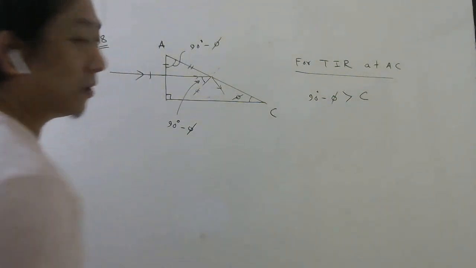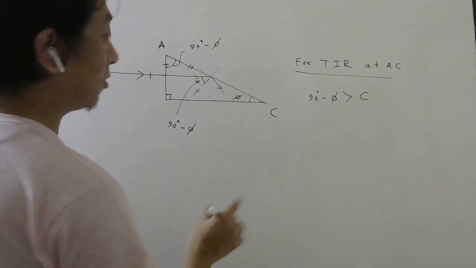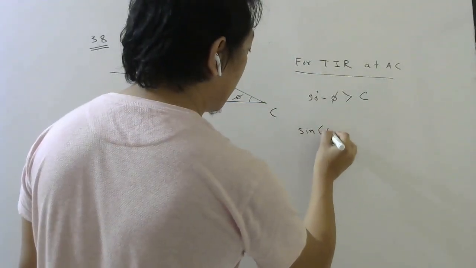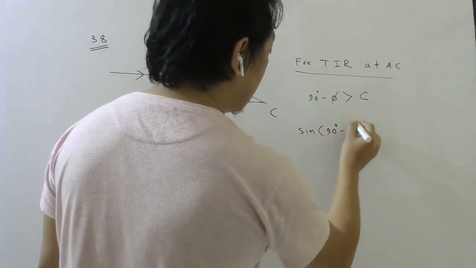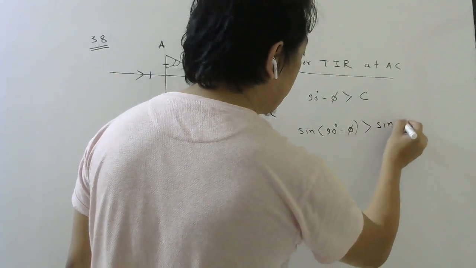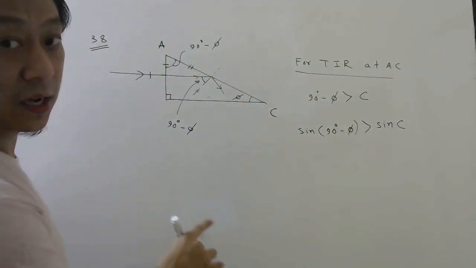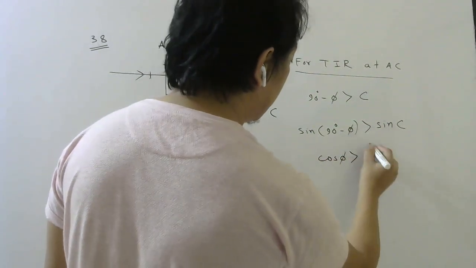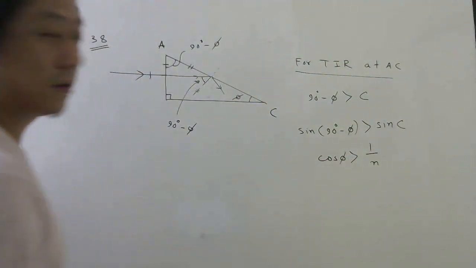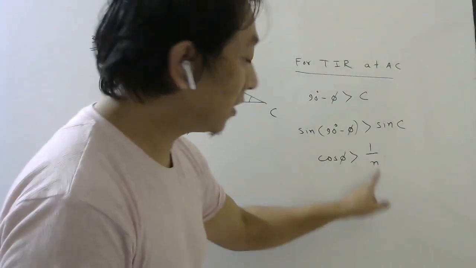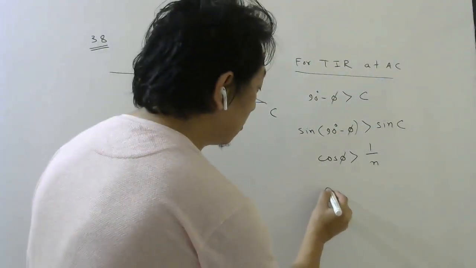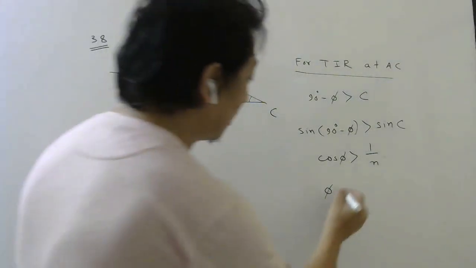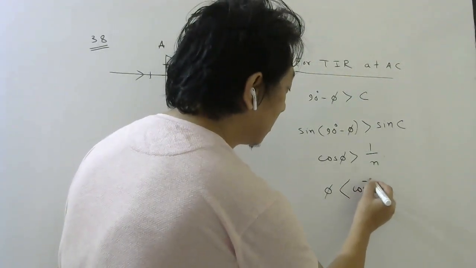Now, how do I bring refractive index in the problem? Because the refractive index value they have given. So you take sine: sine of 90 minus phi will be greater than sine C. Correct? So sine of 90 minus phi is cos phi now, and sine C is 1 by n. So cos phi must be greater than 1 by n. That means phi should be less than cos inverse 1 by n.